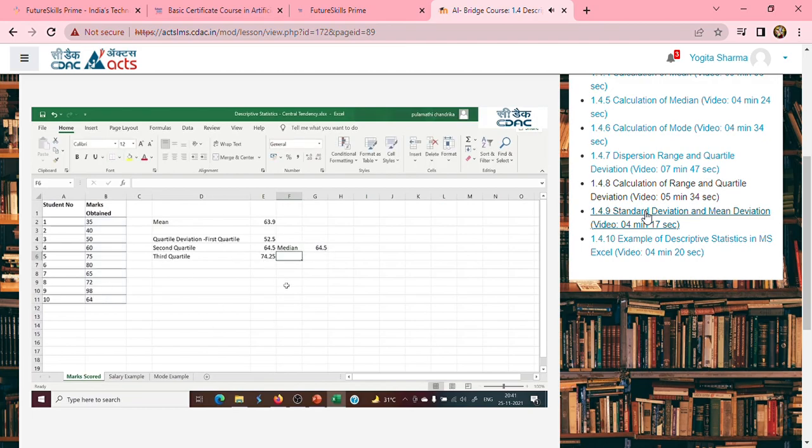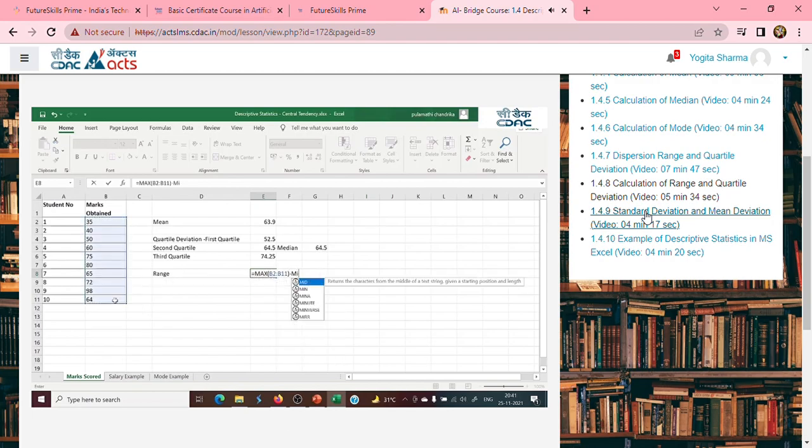Now, I also said that the quartile deviation is used to identify the outliers in the data. Now, what do I mean by outliers? If I look at this column of the marks obtained by the students, most of the students' marks range between the maximum and minimum values. So how to calculate the range? It is the maximum of this minus the minimum value of this, which is 63.